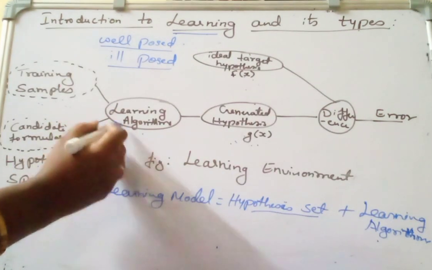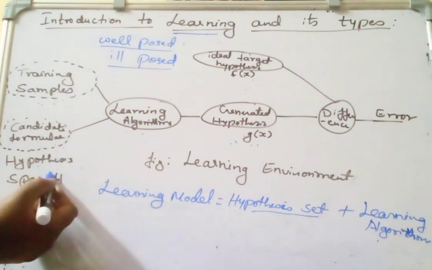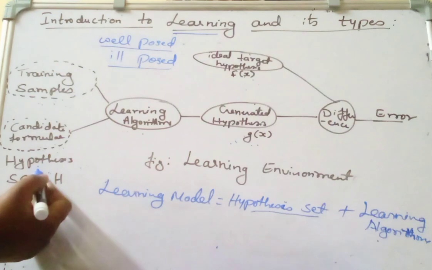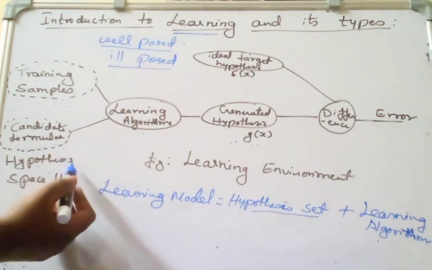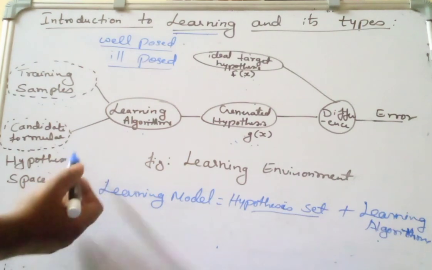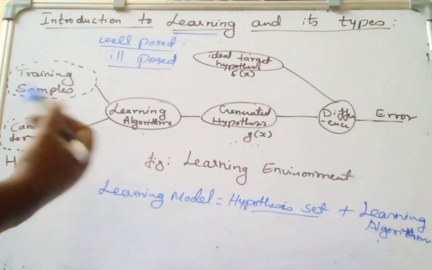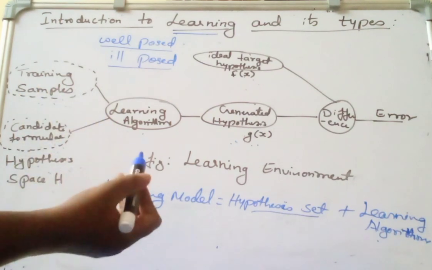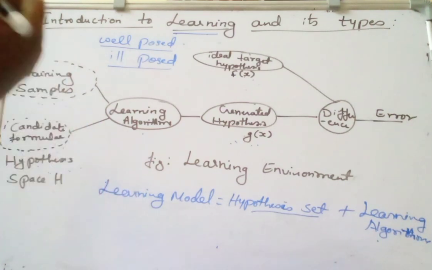So here the model is going to learn with the help of training samples and a hypothesis, that is, the hypothesis space. This hypothesis space is a set of all possible hypotheses that approximate the target function. In other words, it is all possible approximations of the target function, which can be defined as the hypothesis space.